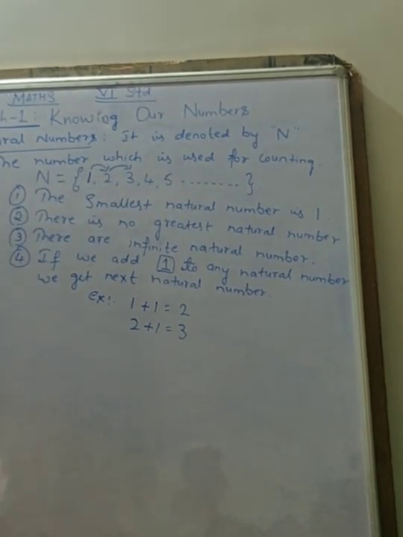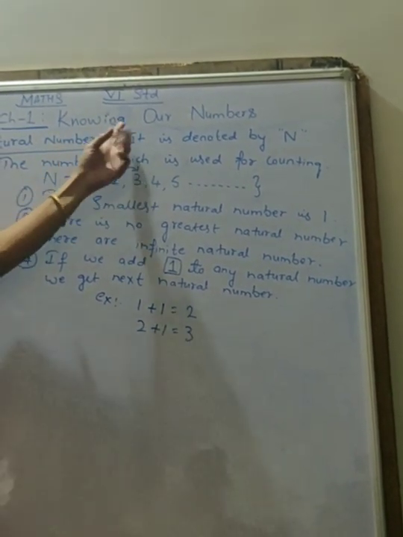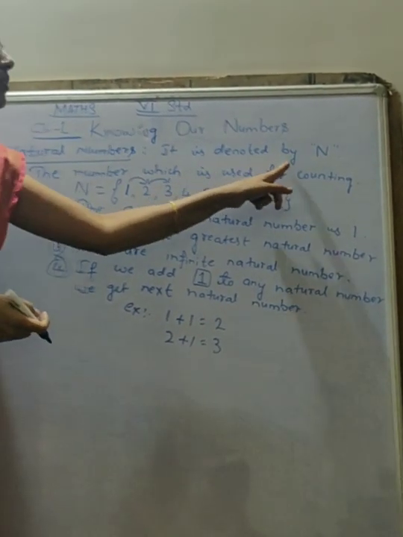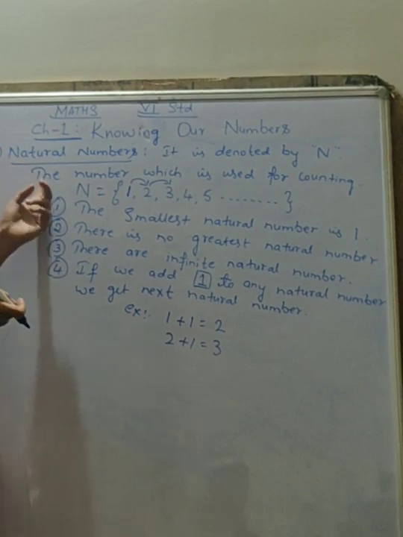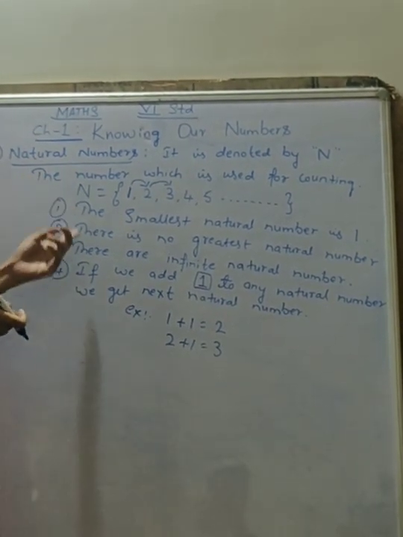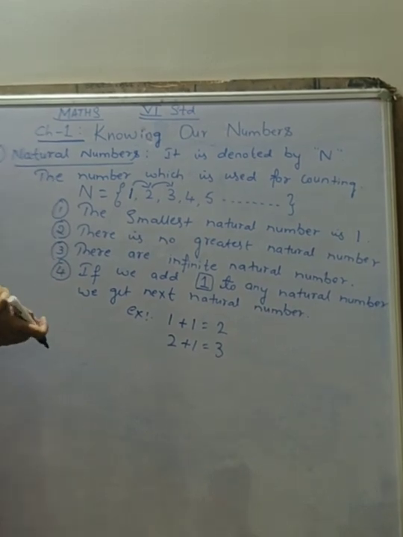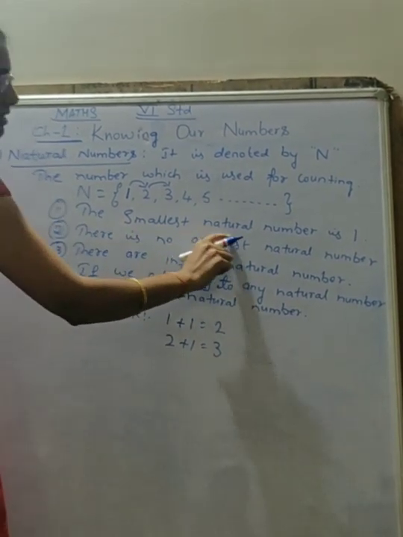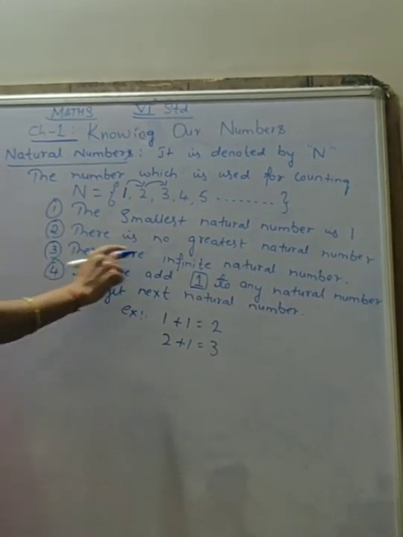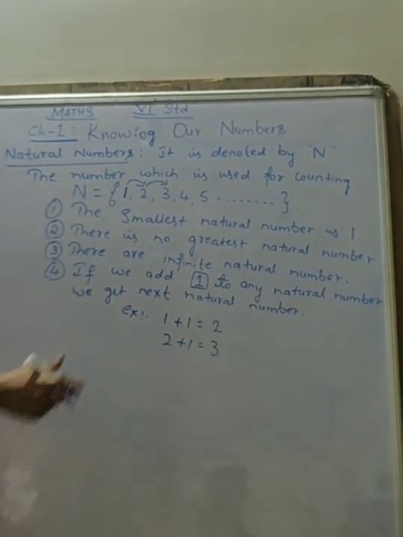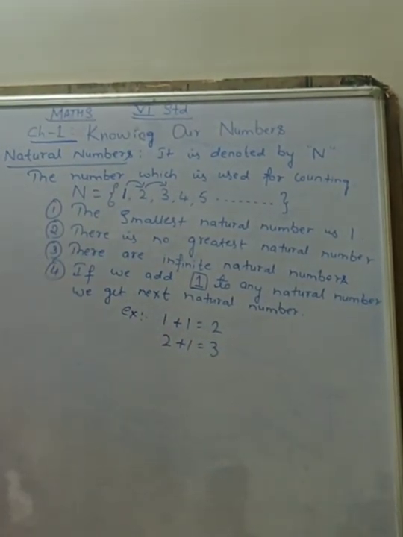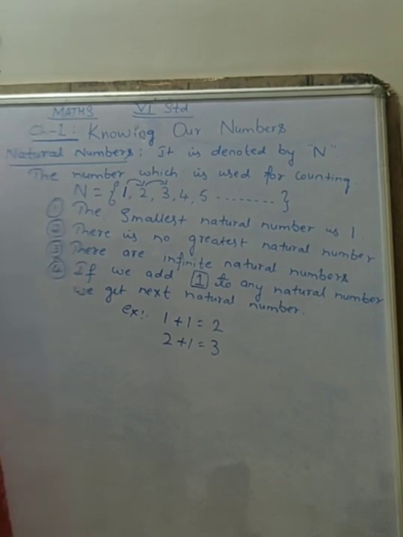Okay. So, see, this is the first concept we will be learning under knowing our numbers. That is natural number. It is denoted by capital letter N. The number which is used for counting is called natural number. Now, we have come across few facts of natural number. That is, the smallest natural number is 1. There is no greatest natural number. There are infinite natural numbers. If we add 1 to any natural number, we will get the next natural number.